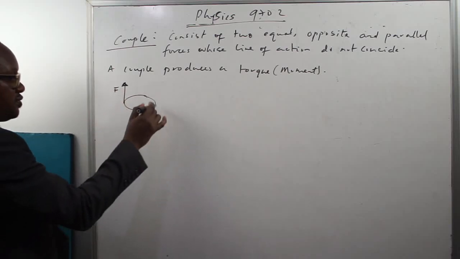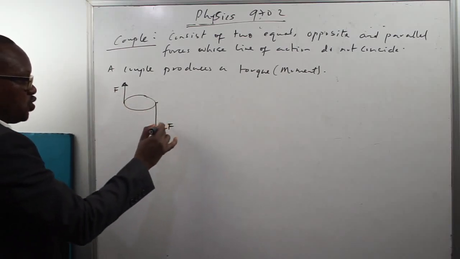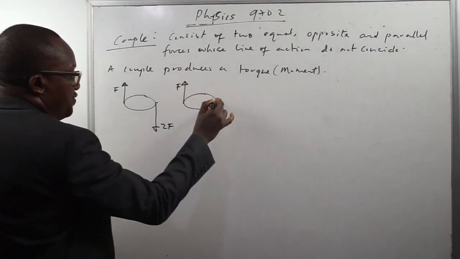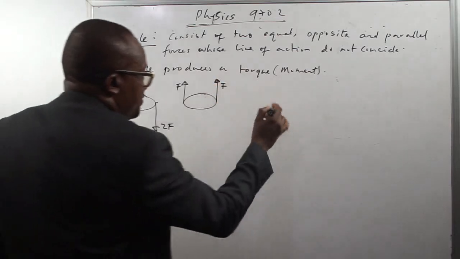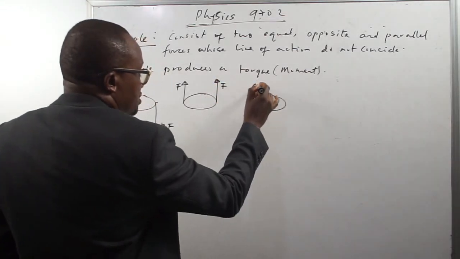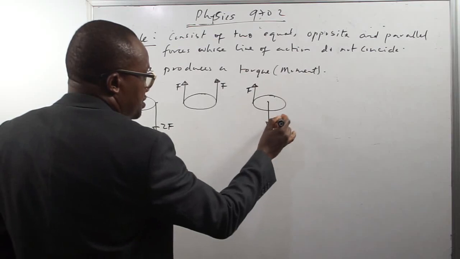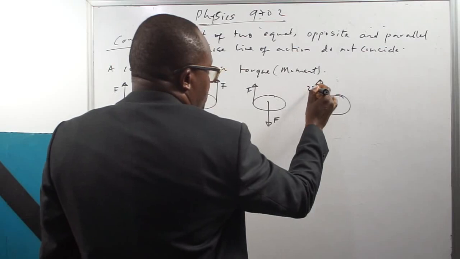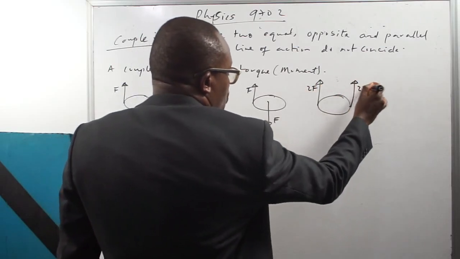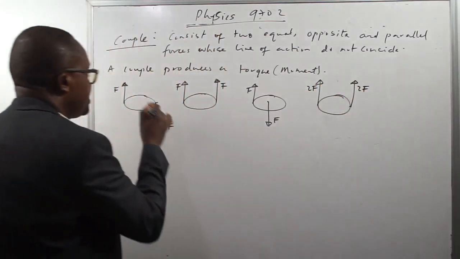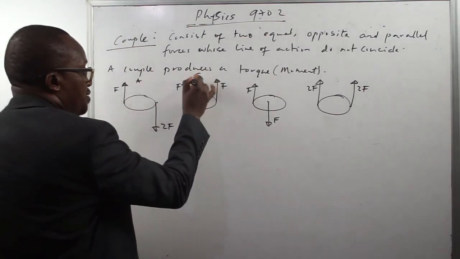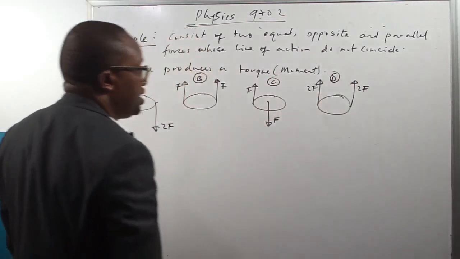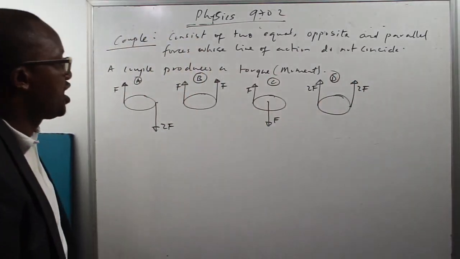This force F, this force 2F, this force F, this force F, this force F, this force F, this is force 2F, this is force 2F. Which of these, A, B, C, or D, is a couple?